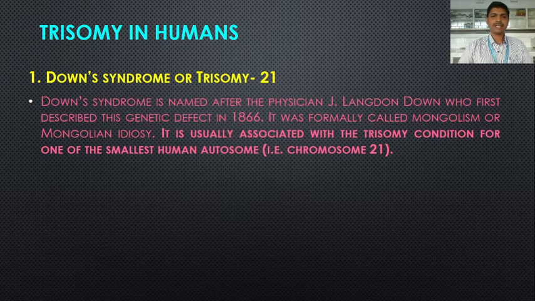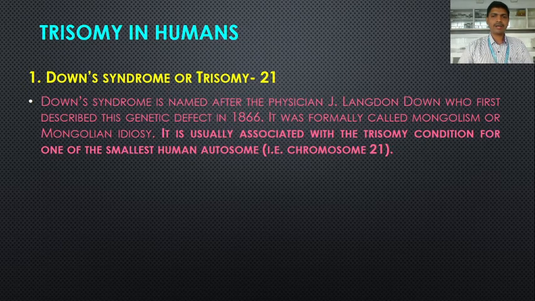It is usually associated with the trisomy condition for one of the smallest human autosomes, that is chromosome 21. So this is also called trisomy 21.